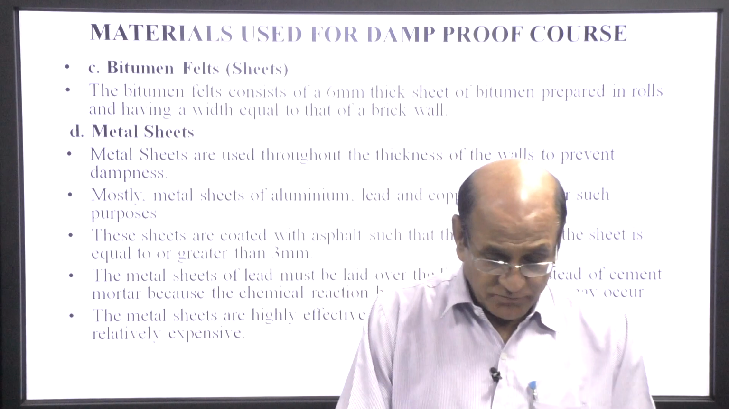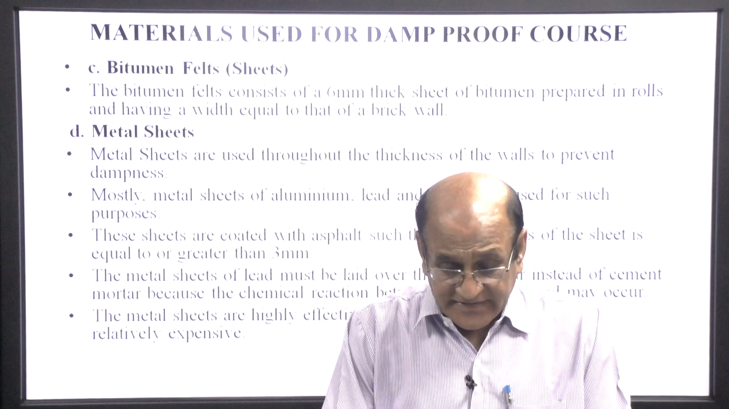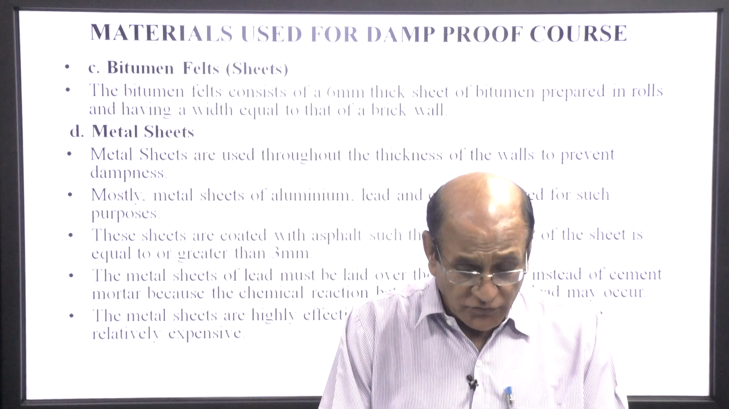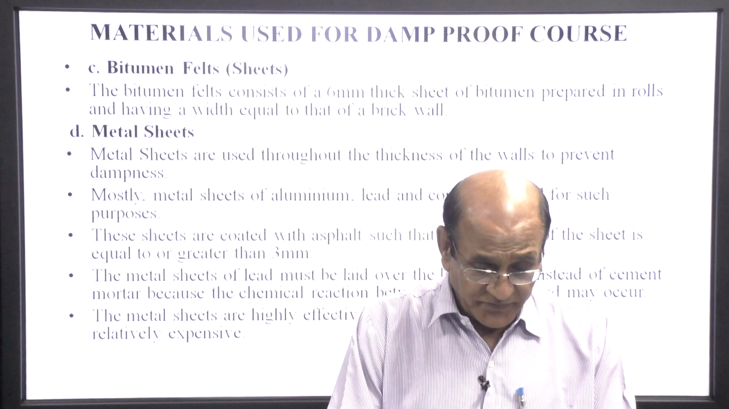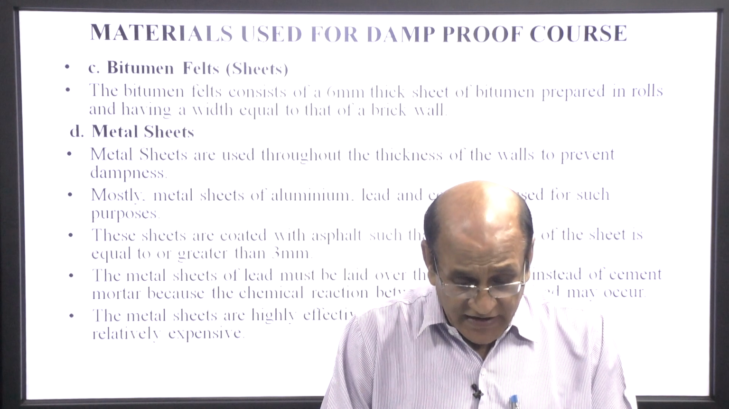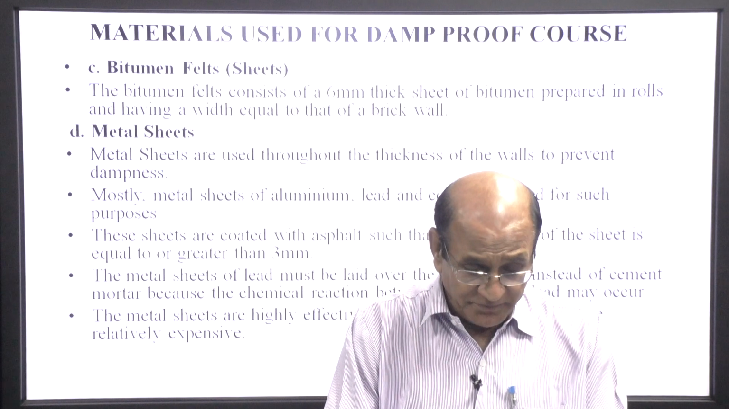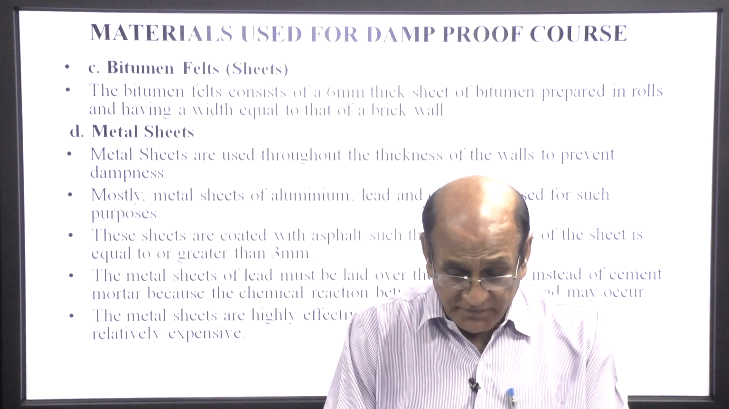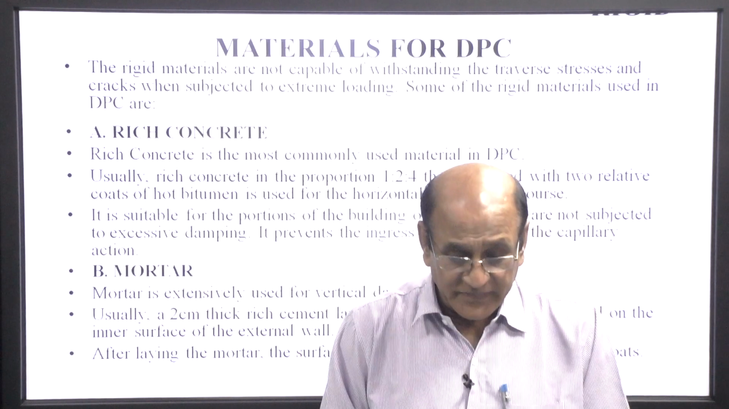These sheets are coated with asphalt such that the thickness of the sheet is equal to or greater than 3 millimeter. The metal sheet of lead must be laid over lime mortar instead of cement. The metal sheets are highly effective in preventing the dampness, but are relatively expensive.